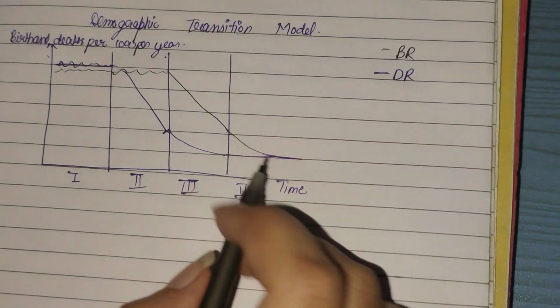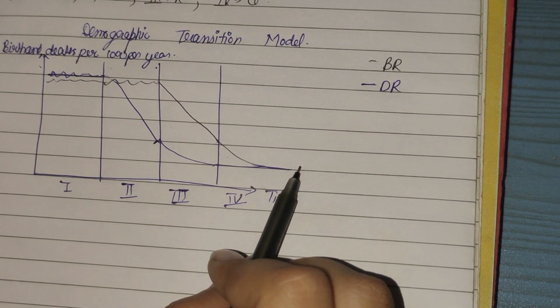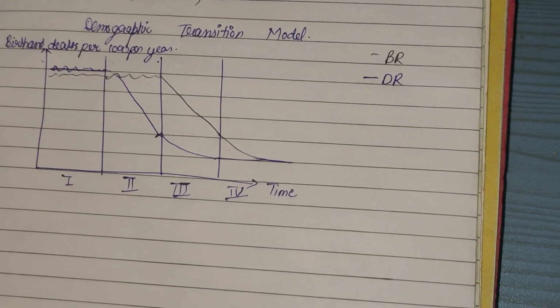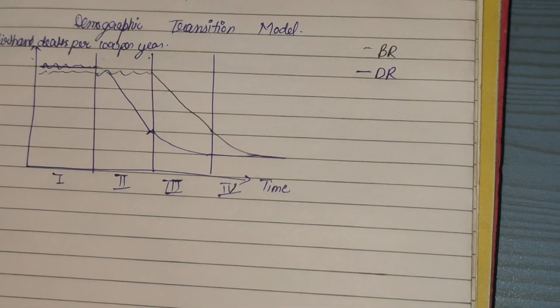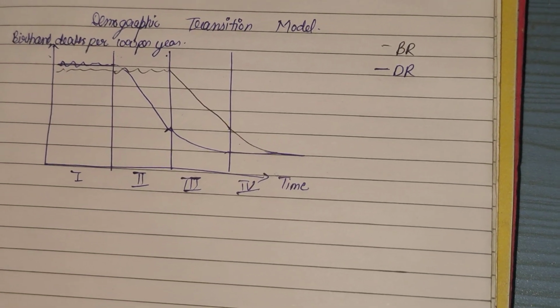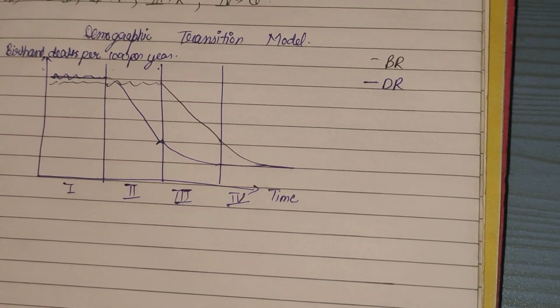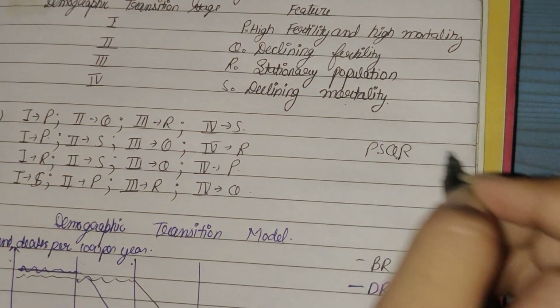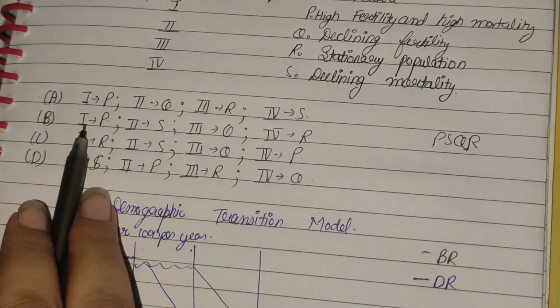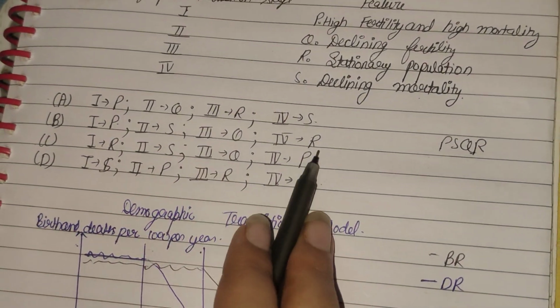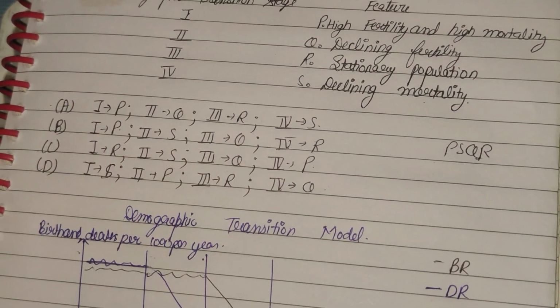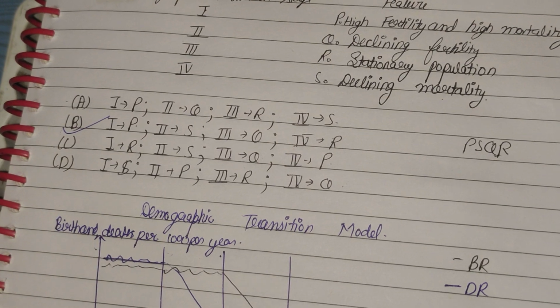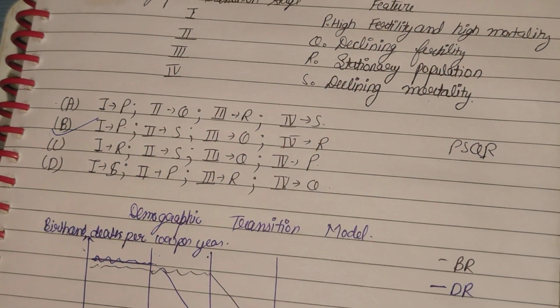Now in the last stage, both birth rate and death rate came to the same level. So this implies that there is a stationary population at this point of time. So the last is P, S, Q, R, and as we can see, the option P, S, Q, R is option B. So option B is the correct option for the given question.